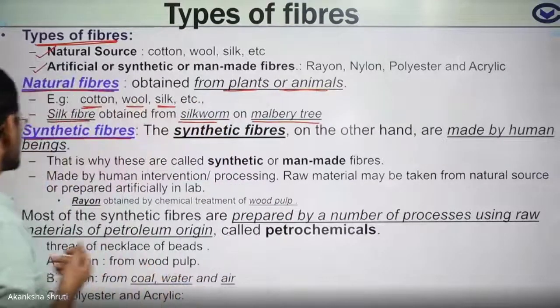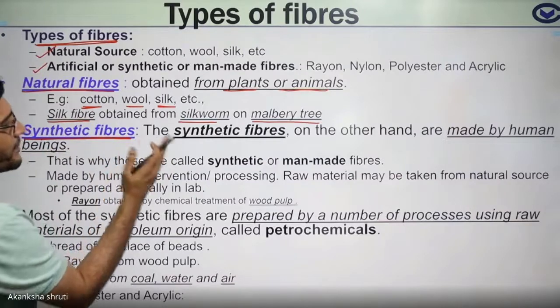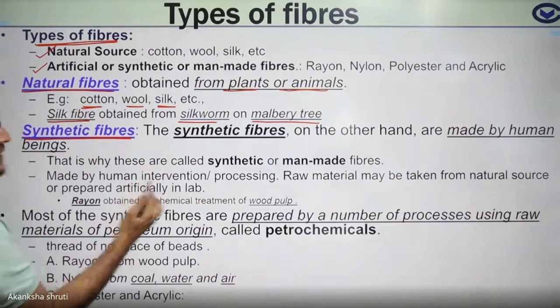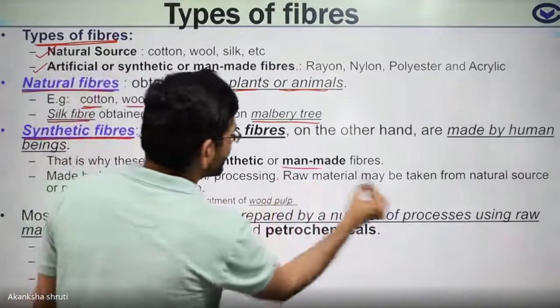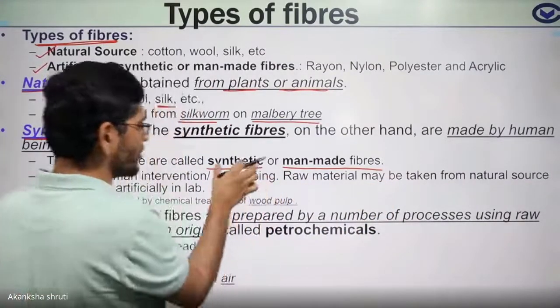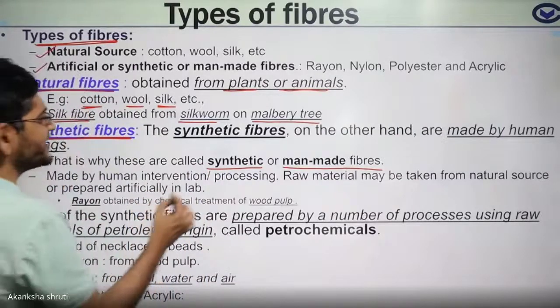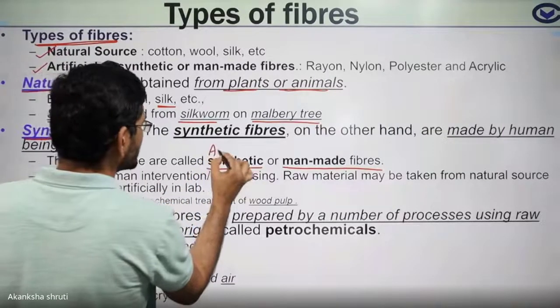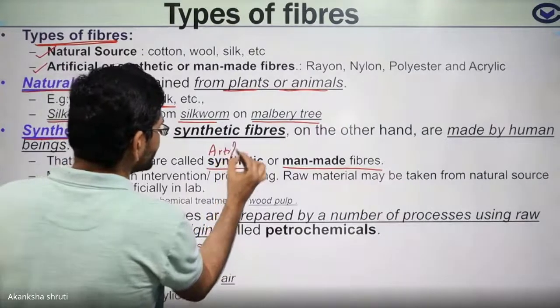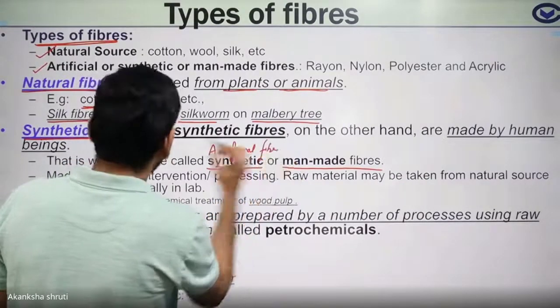Keep in mind, students, since human intervention or man-made processes are involved, it is also called man-made fiber, or since it is synthesized in our laboratory, it is also called synthetic fiber, or artificial fiber. All mean the same thing.